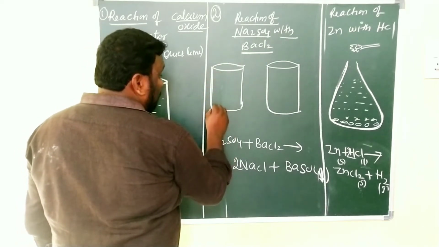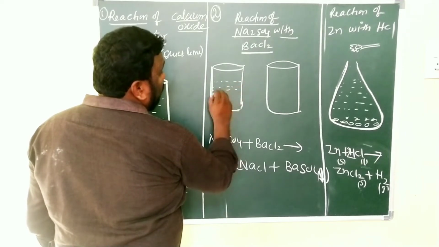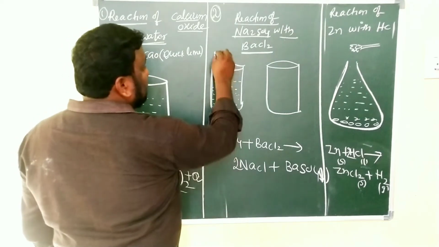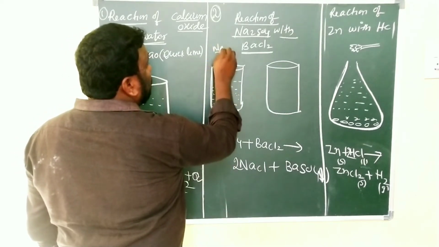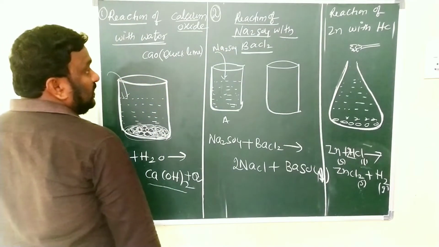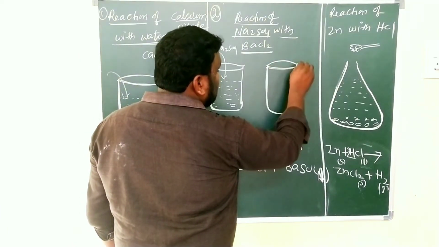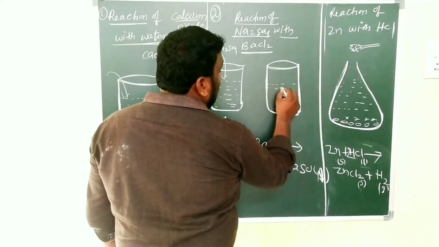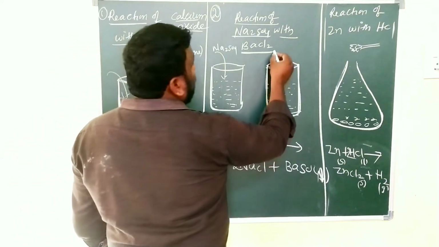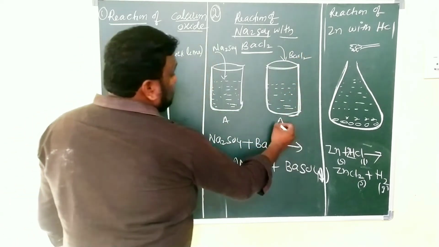So children, here now we take first beaker A. In that we take some 100 ml of water. First what you have to take? We have to take some water. After that you have to add some amount of Na2SO4. And after that we take another beaker, and again we take 100 ml of water. Then after that you have to add some amount of BaCl2 to the water.